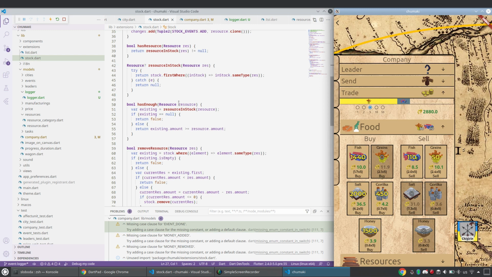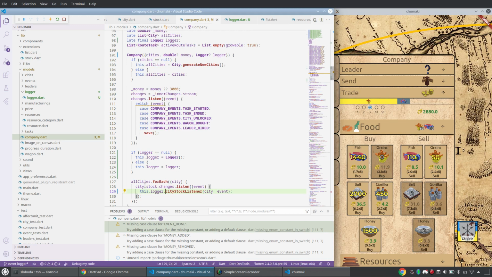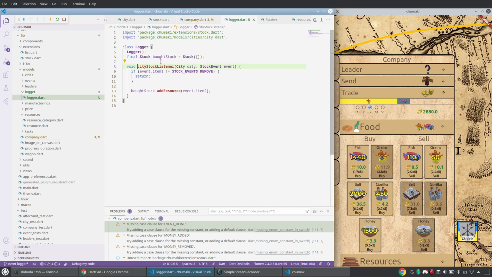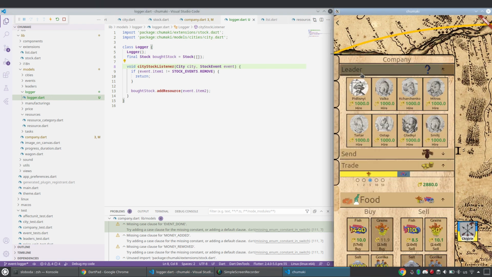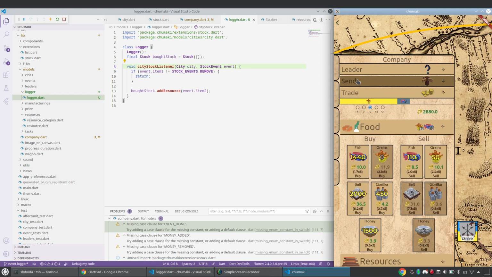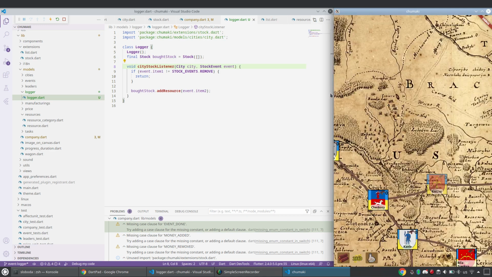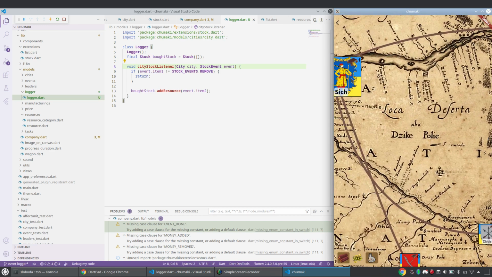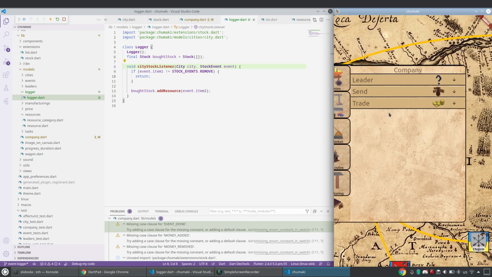So what happens now: when I buy something, it means I remove from a city stock. I listen to this event now. You can see it here, all cities, city stock changes, blah, blah, blah, listen. And I pass these values to the logger. Logger is my new class. It will be responsible for storing all of the logs that you do. When you hire a leader, I will connect to it. When you send, for example, there will be an achievement like you sent a wagon 200 times. All of them will have a custom icon. I have lots of these real authentic paintings from the 17th century, actually hundreds of images. I will cut something from them.